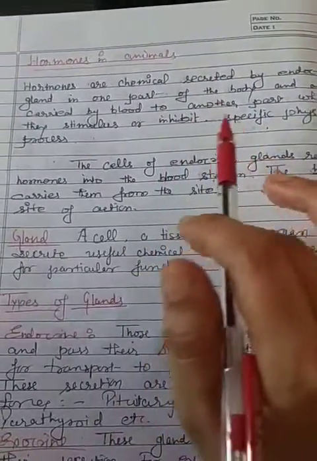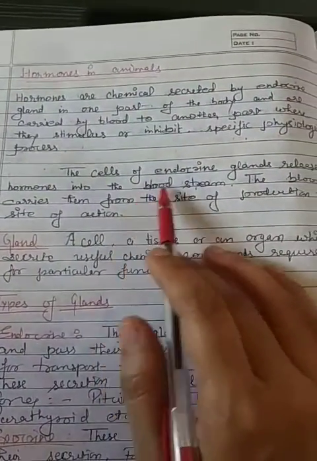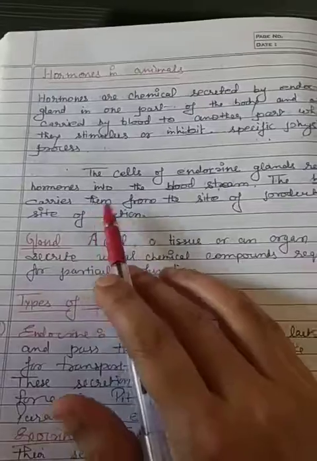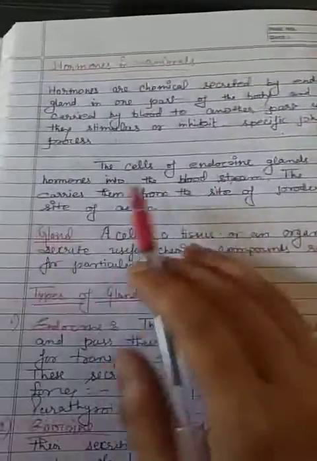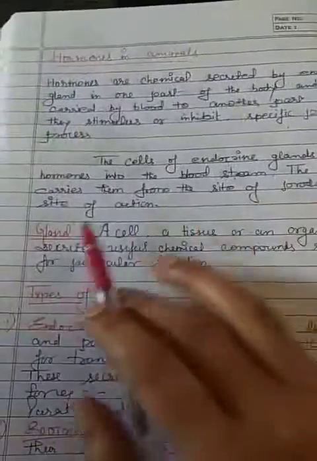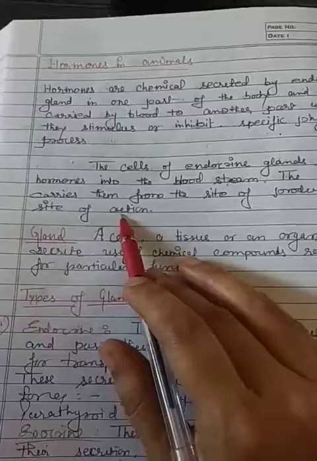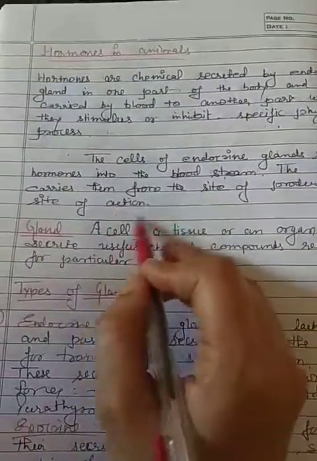Glands are responsible for performing a specific physiological process. The cells of endocrine glands release hormones into the bloodstream, and the blood carries these hormones from the site of production to the site of action.